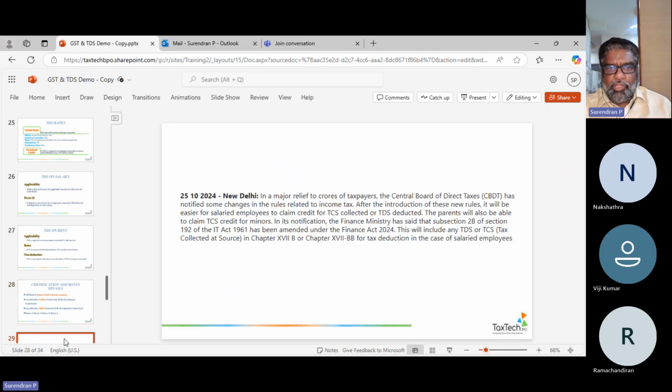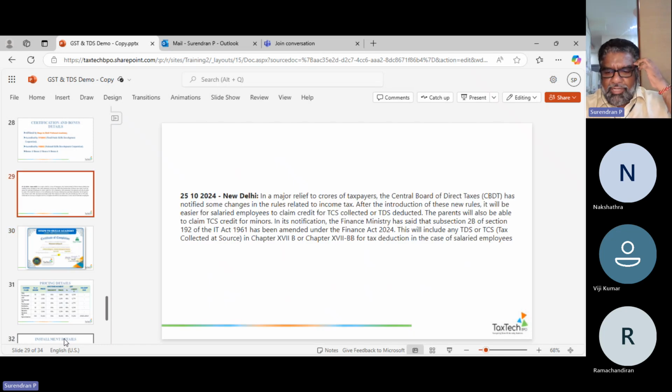So let me take you on to this, which is what I want to show. Here, see, last Thursday or Friday, the 25th, the New Delhi Taxation Department gave an amendment. Did you watch that? See what it says: giving relief for crores of taxpayers, the Central Board of Direct Taxes has notified some changes in the rules related to income tax. This was not there previously, when we filed on September 30th. Now they have introduced this particular thing.